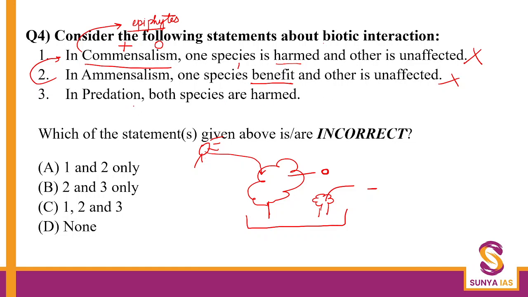Then in predation, both the species are harmed. See, predation, just think of a simple example of a lion and a deer. If the lion is feeding on the prey, the lion is of course benefited. So one is benefited, one is harmed. Both are not harmed; both are basically harmed in competition. So three is also wrong. The question is asking which of the following is incorrect. Actually, all the three are incorrect.